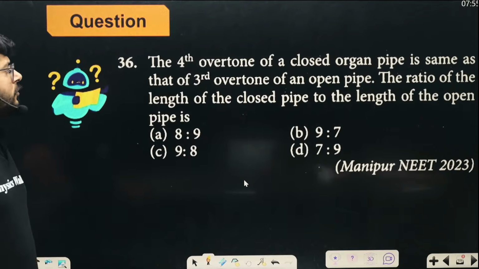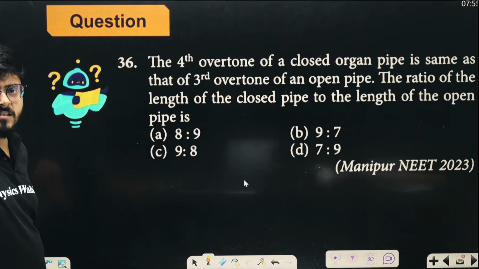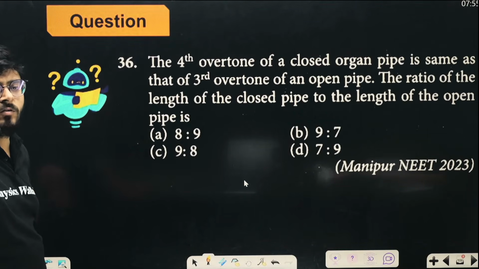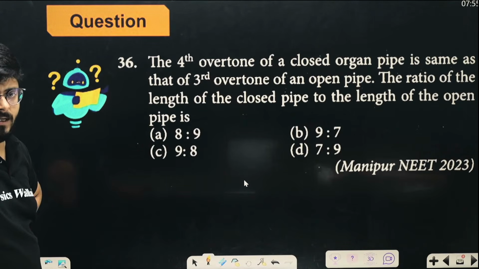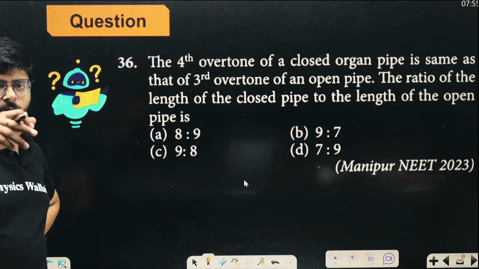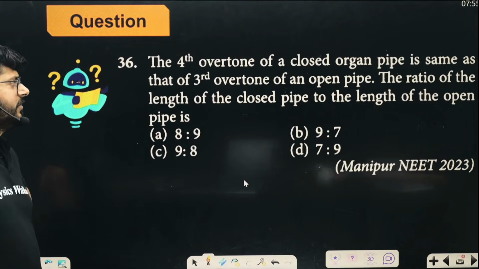Right. For a closed organ pipe, the fourth overtone will be 9 times the original fundamental frequency, right? Whatever that fundamental frequency is.